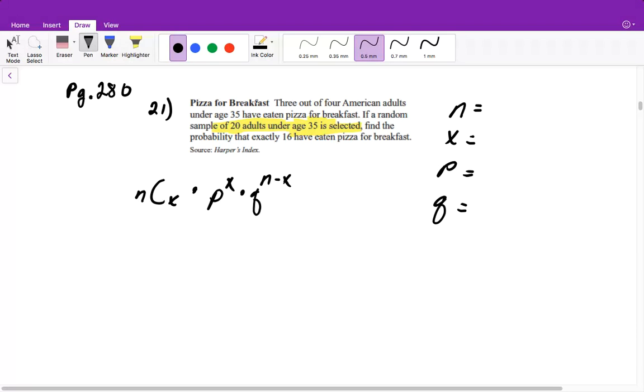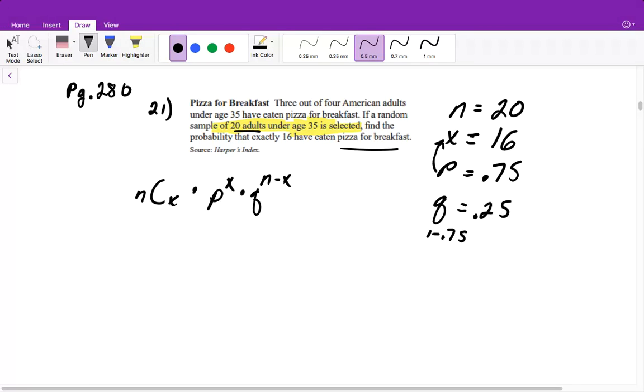So n is a total number, so we're looking at a random sample of 20, so that means we're picking 20 people randomly. And x is however many successes we want, so we want 16 people to have eaten pizza for breakfast, so that means x is 16. So p is the probability of x happening. Well, 3 out of 4 American adults under the age of 35 have eaten pizza for breakfast, so that means the probability is 0.75. And q is the probability of failure. So that would then be 1 minus 0.75, which is equal to 0.25.